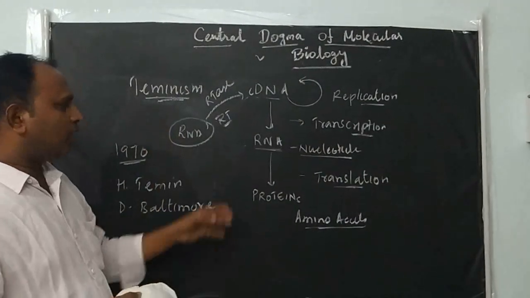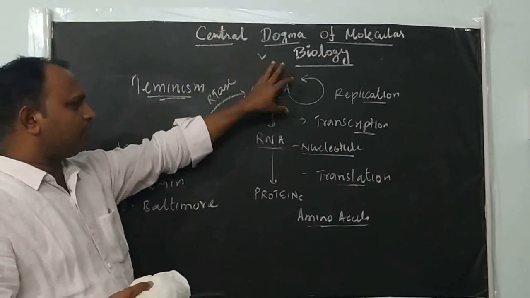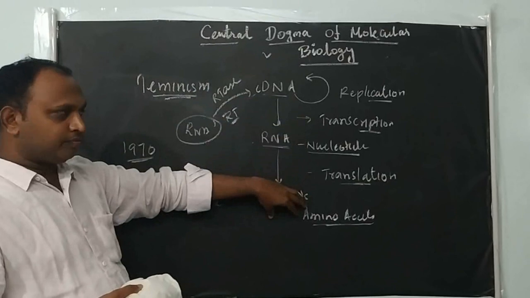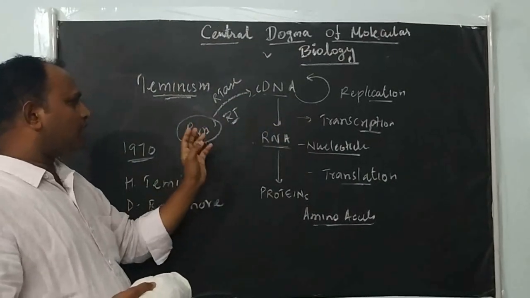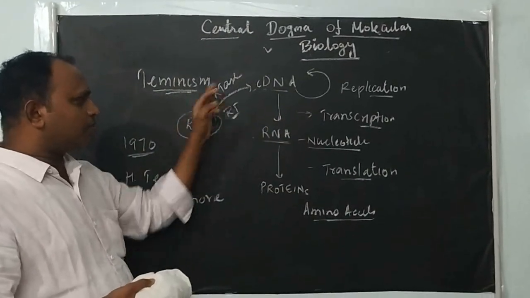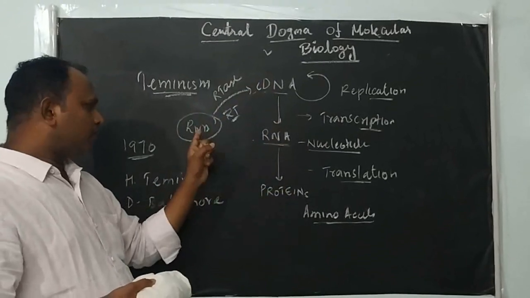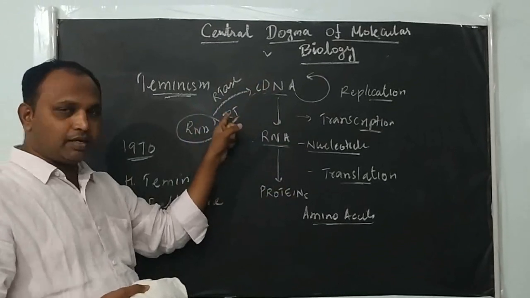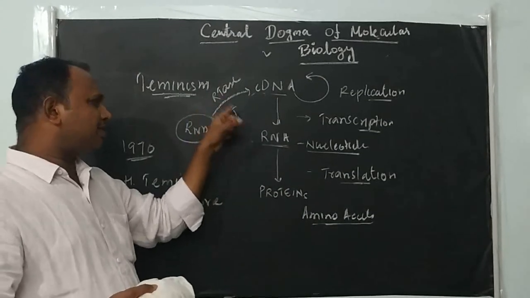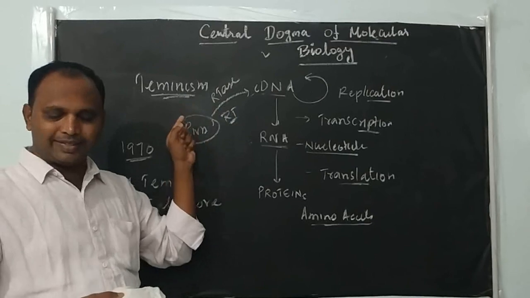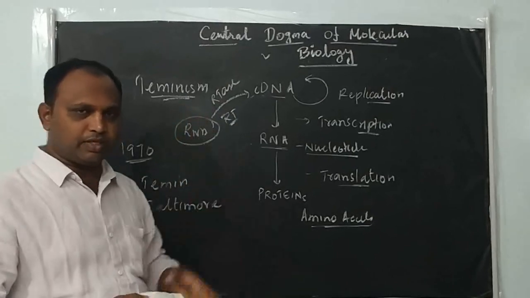The normal central dogma is only DNA to RNA, RNA to protein. The reverse central dogma, or Teminism, is RNA to cDNA, cDNA to RNA, RNA to protein. The RNA to cDNA step is reverse transcription, catalyzed by RNA dependent DNA polymerase, the enzyme called reverse transcriptase.